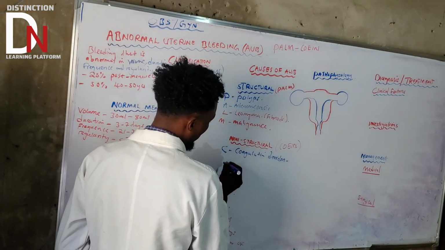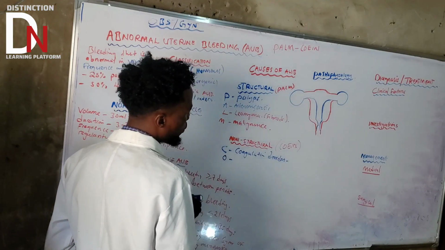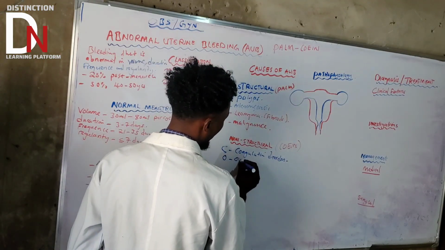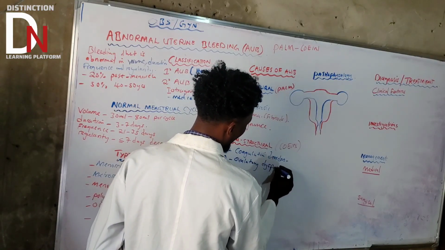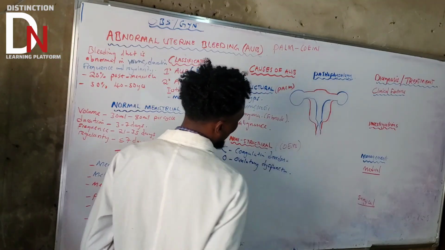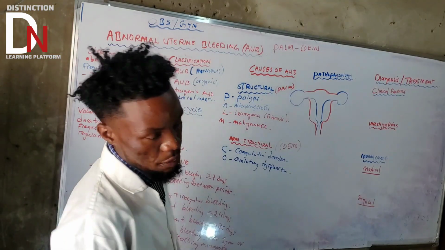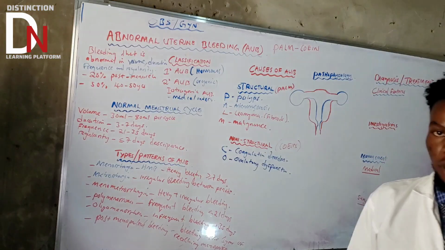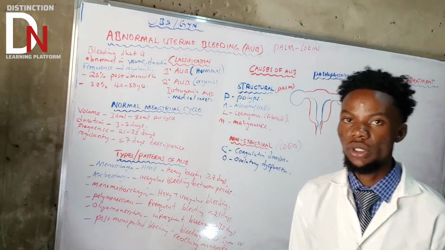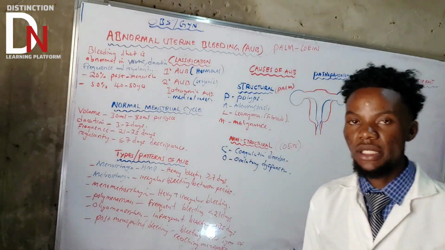Then let's go to O. O stands for ovulatory dysfunction. So there is a problem with ovulation, or maybe a problem in the ovaries. The production of progesterone and estrogen, that balance, is disturbed.